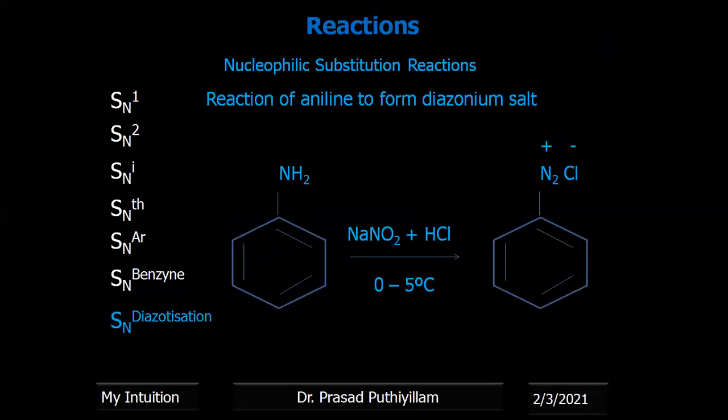The last one, in the order in which I arranged the reactions, is substitution nucleophilic diazotization. The reaction of aniline to form a diazonium salt is an example of SN diazotization. The diazotized product is formed when C6H5NH2 reacts with NaNO2 and HCl, or HONO, at 0 to 5 degrees Celsius to give the corresponding benzene diazonium salt. The detailed reaction mechanisms of diazotization, SN1 and SN2 will be explained in the coming classes.